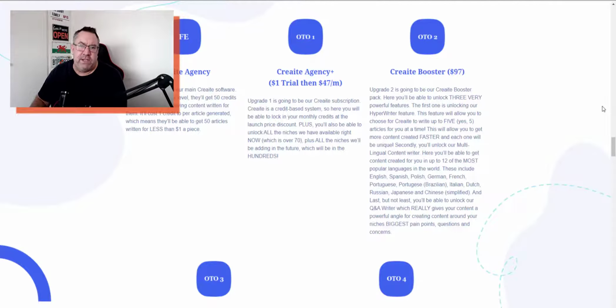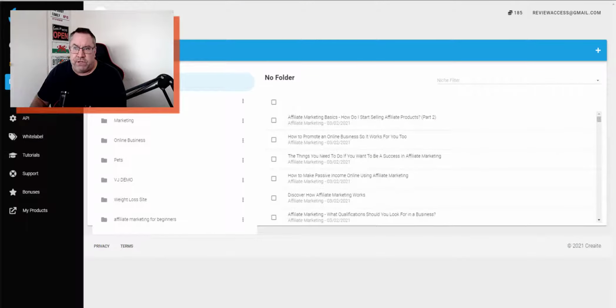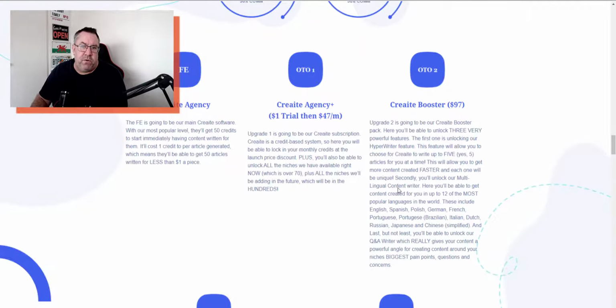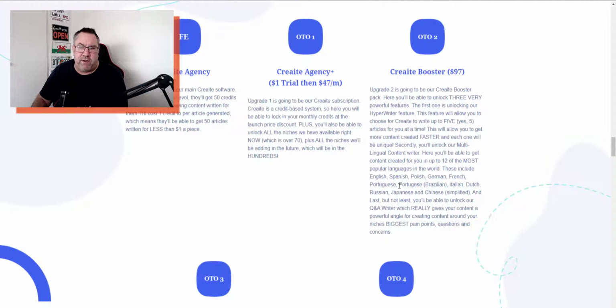So they're the OTOs, guys, and as far as I can see, what you would really need to do to get this version that I've been showing you here, which is kind of the all singing, all dancing version, is you'd have to buy this $97. You'd have to pay the $37 on the front end, which is around about $130 so far. And you'd have to get the $47 a month deal to make this work. But if you think this is going to be worth your while to do that, then it could be useful for you if you're really struggling with content creation and you want something that is automated and can at least start you off in doing that.